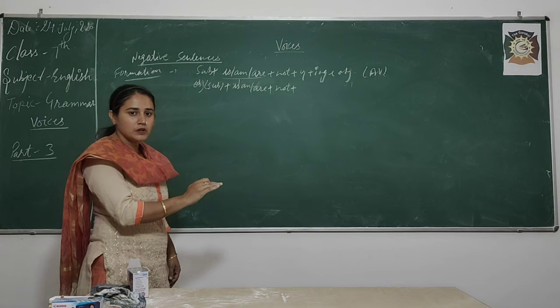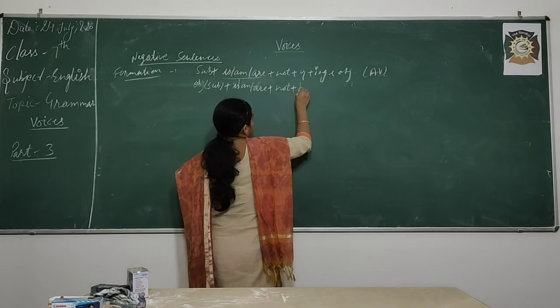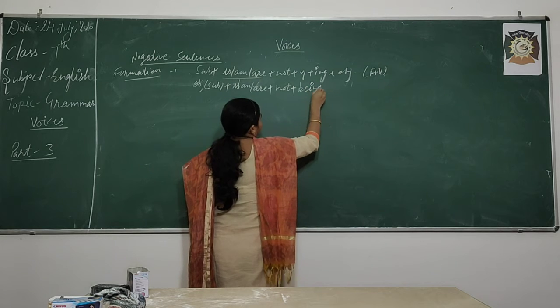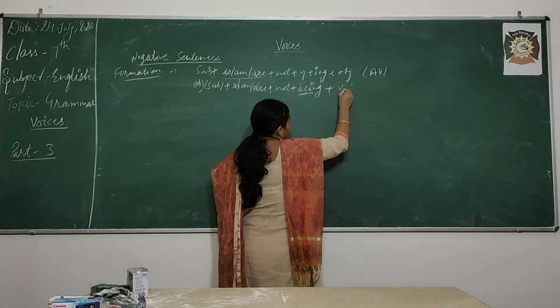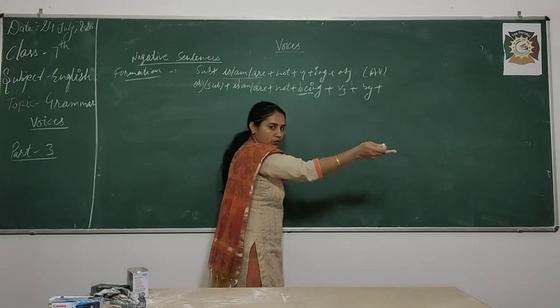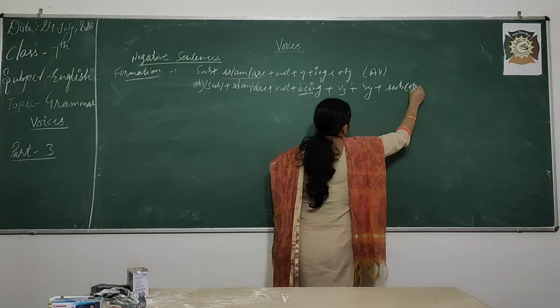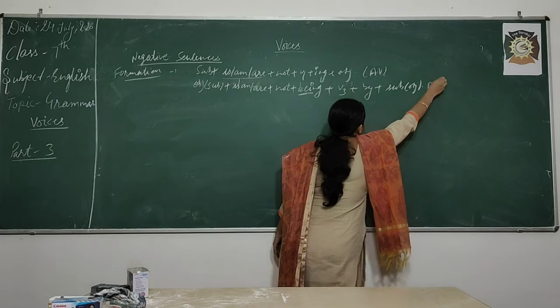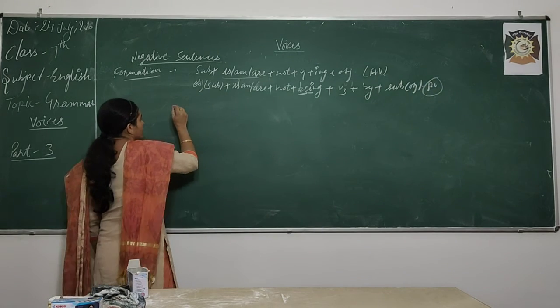What is that word? Being or been? That is being. Very good. B-E-I-N-G. Then V3 always comes in passive voice. Then your by. Then the subject will change into object. That is your passive voice.